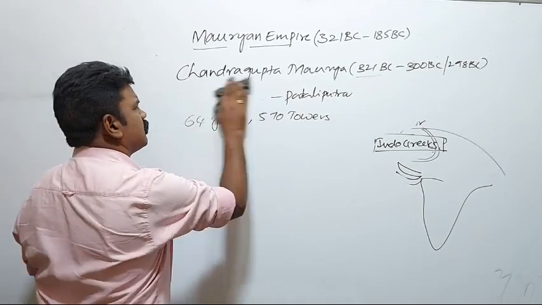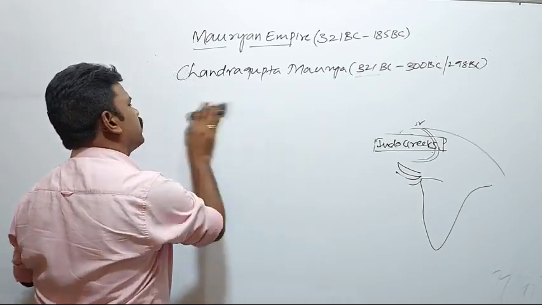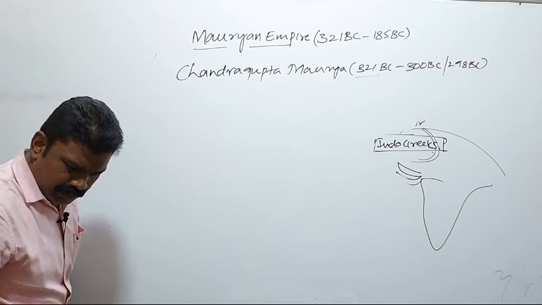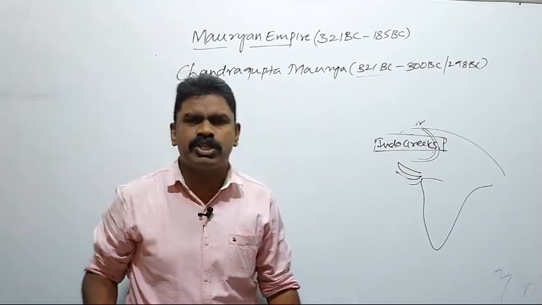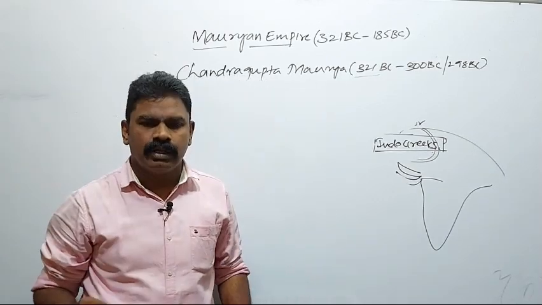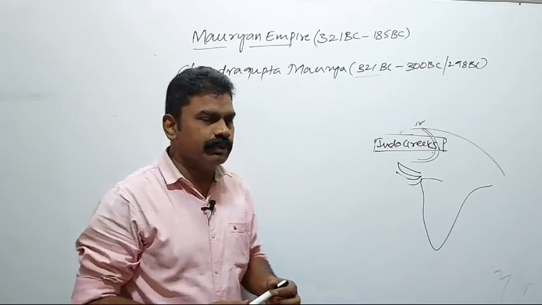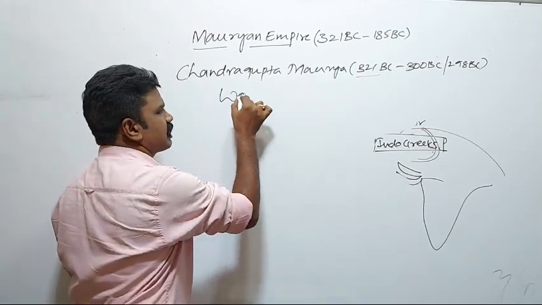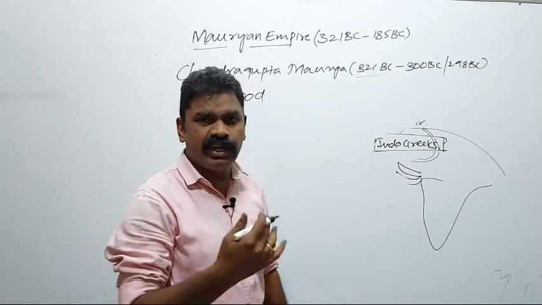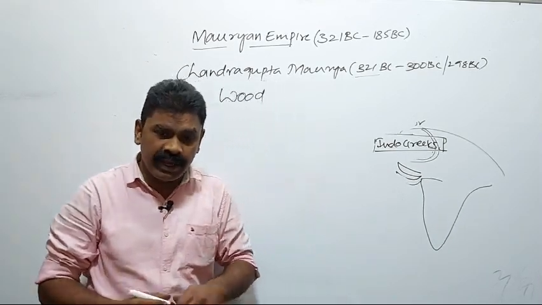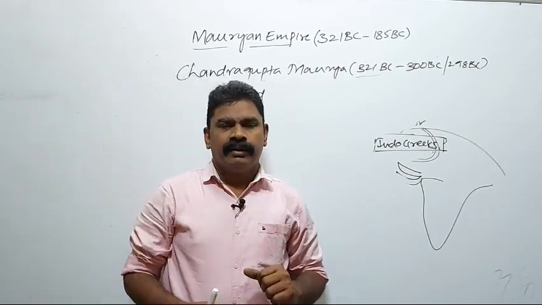So like this, Chandragupta Maurya became very strong. And Indica also says that Chandragupta Maurya constructed a huge wooden palace having different rooms. Nobody knew where he was sleeping. Why?